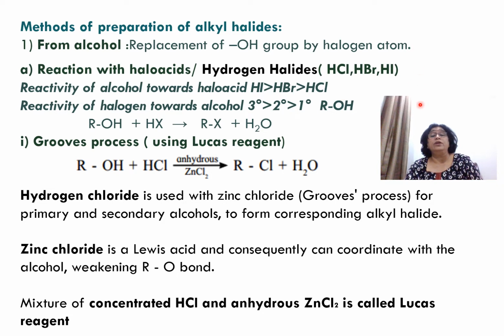As you go from fluorine, chlorine, bromine, iodine in the group, the atomic size increases. So more the atomic size, more will be the bond length with the atom it combines with.